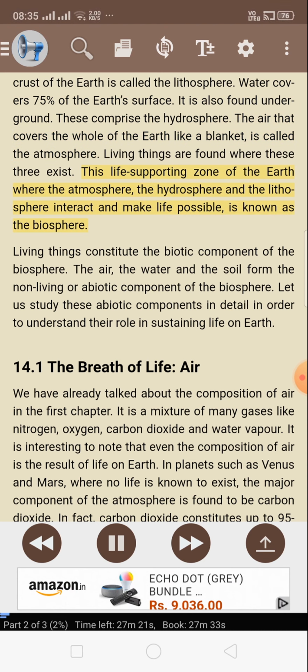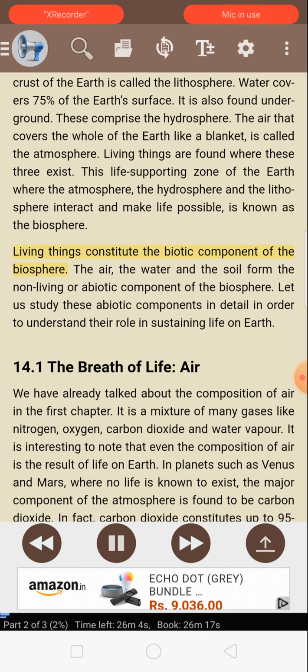This life-supporting zone of the Earth where the atmosphere, the hydrosphere, and the lithosphere interact and make life possible is known as the biosphere. Living things constitute the biotic component of the biosphere. The air, the water, and the soil form the non-living or abiotic component of the biosphere. Let us study these abiotic components in detail in order to understand their role in sustaining life on Earth.